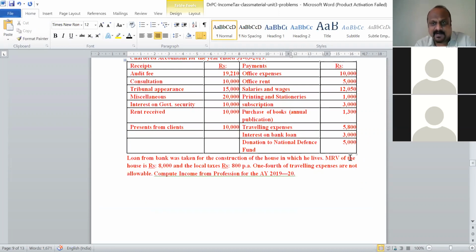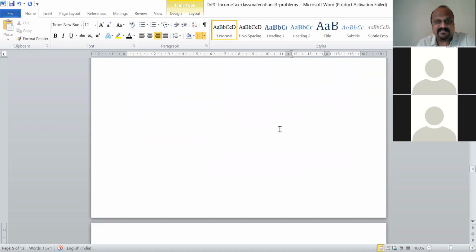They give other information here. MRV of the house is rupees 8,000. Local taxes 800 per annum. This is purely related to house property. The municipal rental value of the house is related to his personal house where he is staying, not the office where he runs his profession. So we have to leave out this information of MRV and local taxes paid. Now we have considered every permissible item.